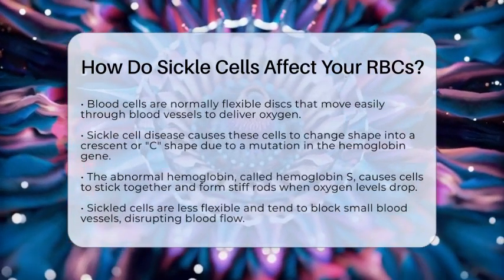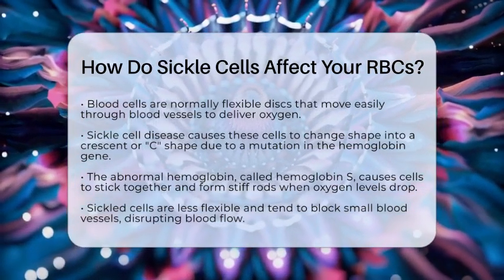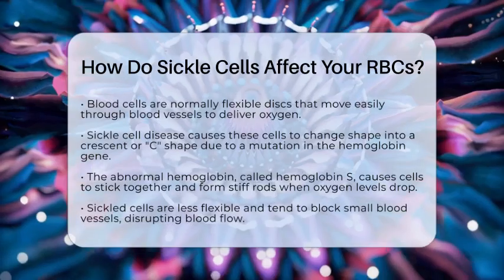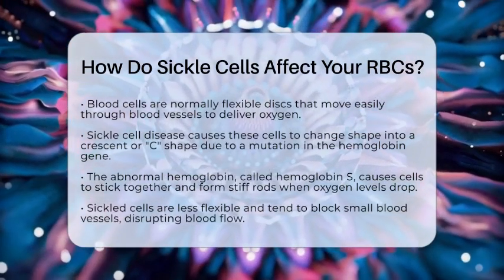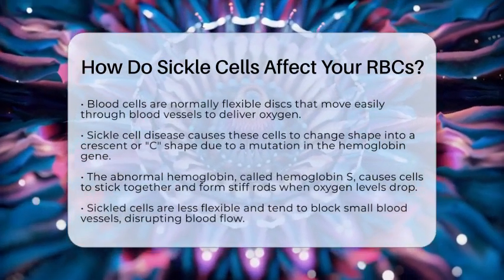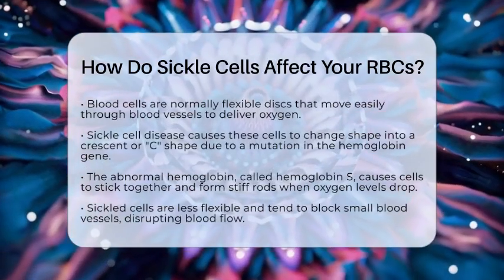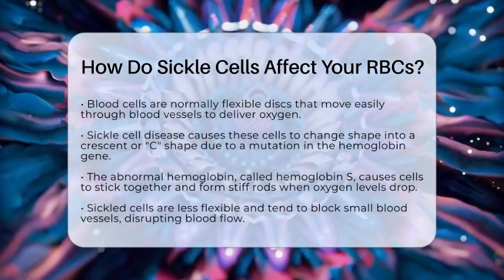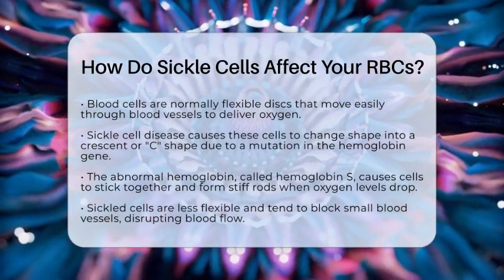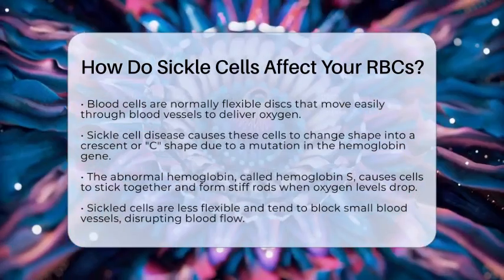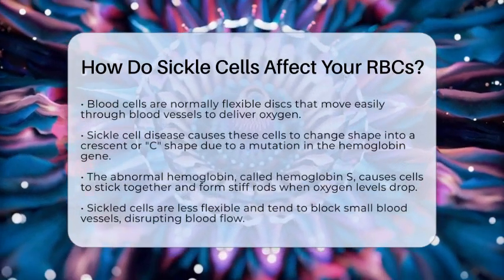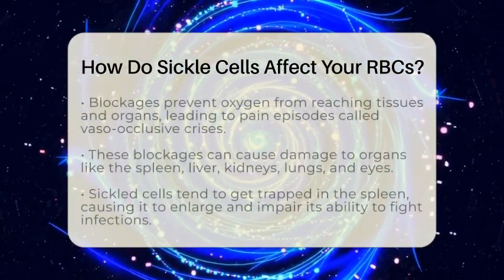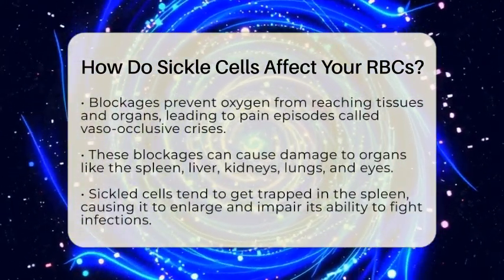When oxygen levels drop, hemoglobin S molecules stick together, forming long, stiff rods that distort the red blood cells into their sickle shape. These misshapen cells are much less flexible than normal cells. Because of their rigidity, sickle cells tend to stick together and block small blood vessels, which can slow or stop blood flow. This blockage prevents oxygen from reaching tissues and organs, leading to episodes of pain called vaso-occlusive crises and potential organ damage over time.